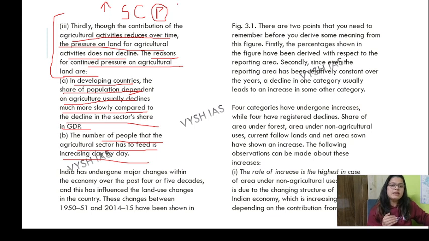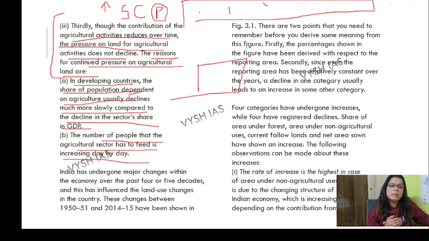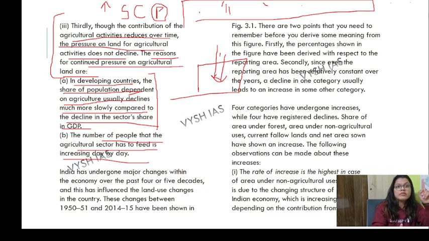Like earlier we had this much land and 10 people were working on it. Now the land size has reduced, but those 10 people have not gone anywhere. They're still producing what they were producing earlier on the larger land, now on this smaller land. So the pressure has increased. Those 10 people are also dependent on this. The land has reduced, and those 10 people are dependent on this land now.